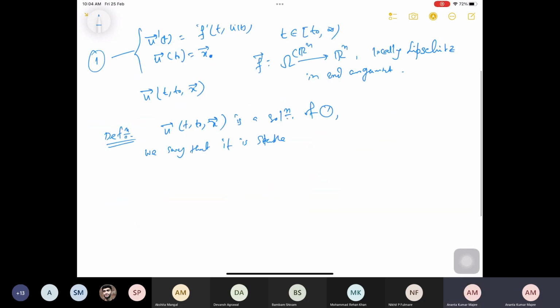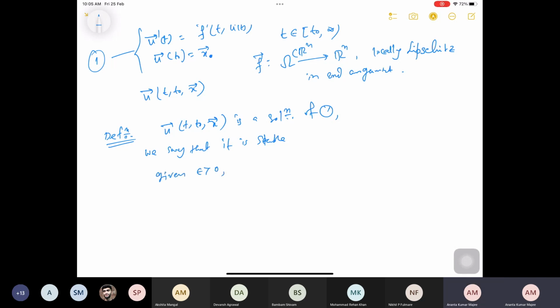Basically, if you perturb x a little bit, if you consider another initial condition y in a neighborhood of size delta, then the trajectories of this solution and of the solution starting from y, if y lies in the ball of x0 with radius delta, are close enough for all time.